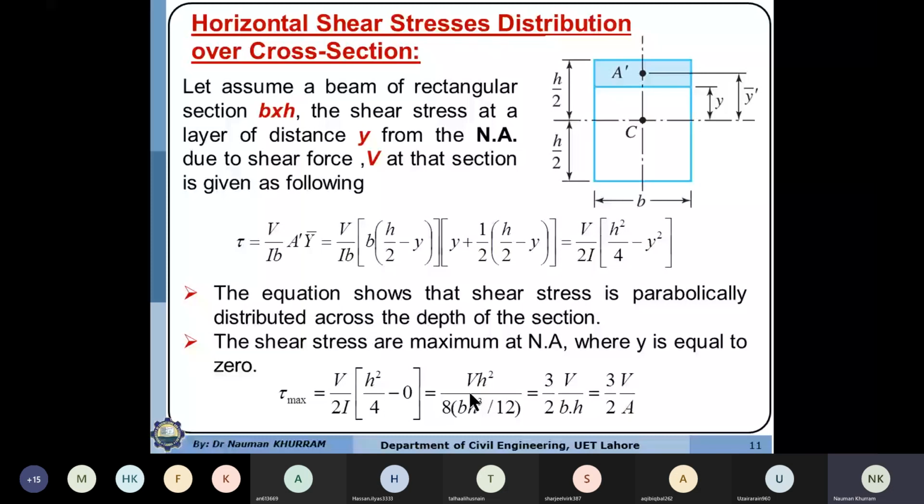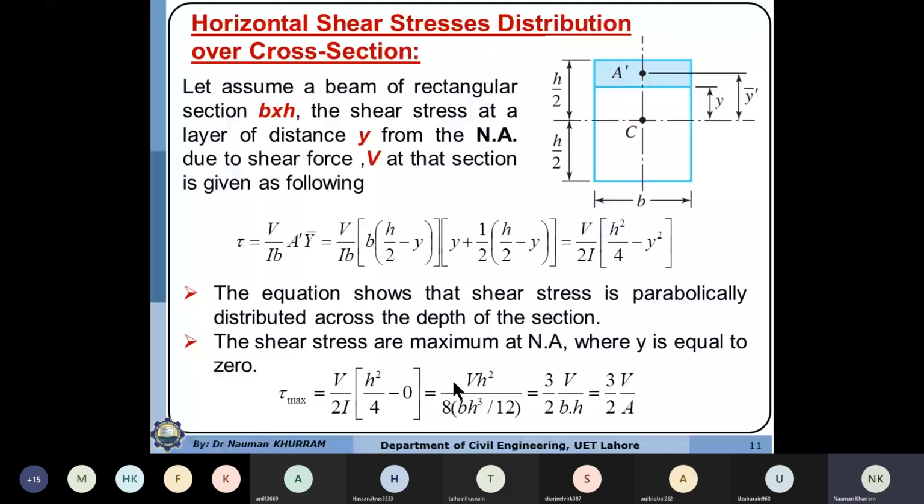So h square will cancel with h cube, so you will have only h. 12 will go on the upper side. You will divide the 12 and 8 both by 4. So the answer will be 3 by 2 times V over bh.